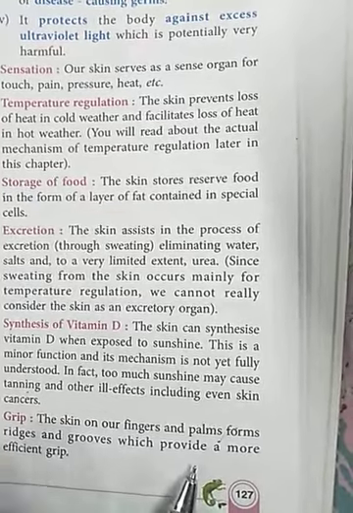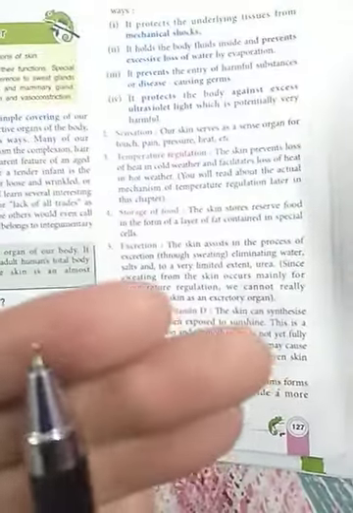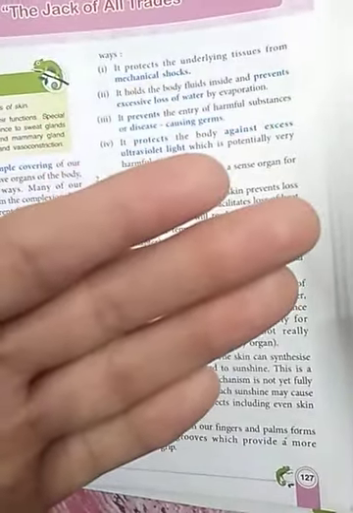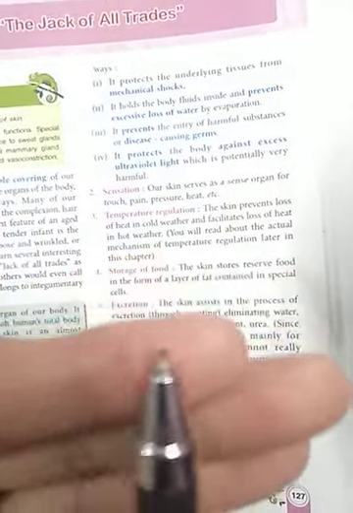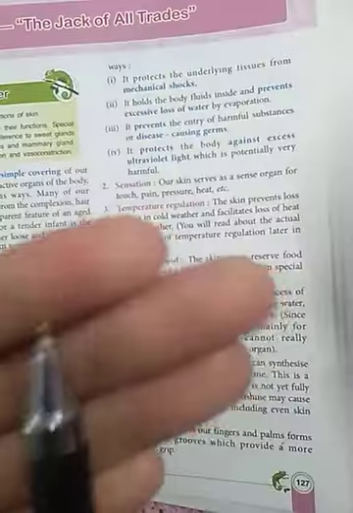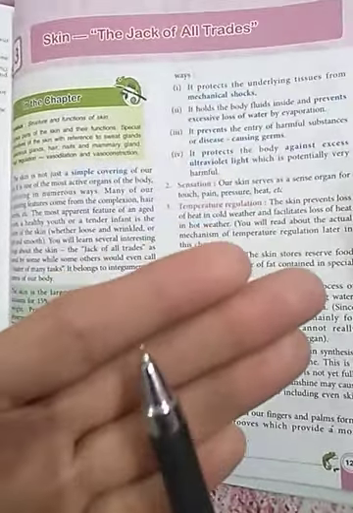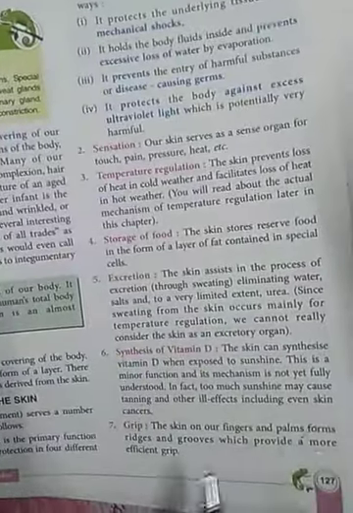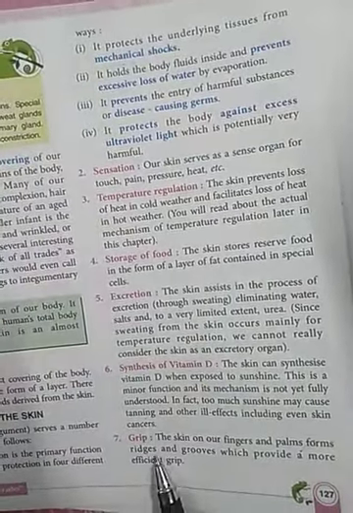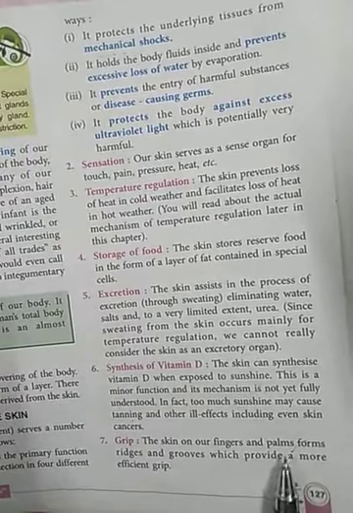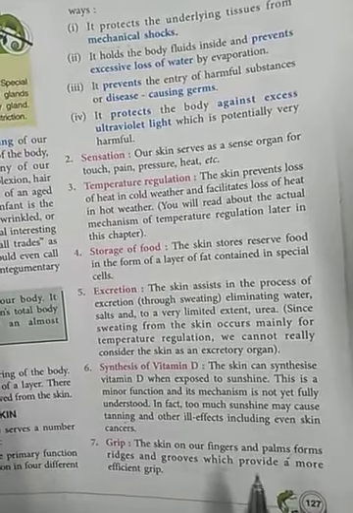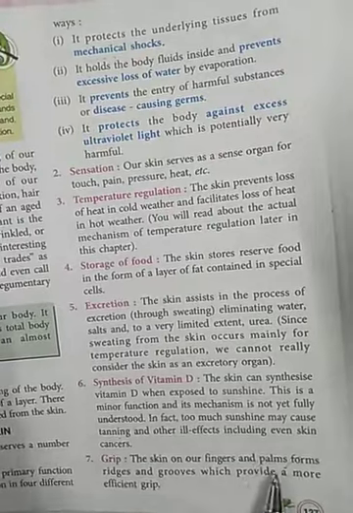Now students, you can see on my hands that there are ridges, and due to the presence of these ridges only, we are able to hold things efficiently. If there were no ridges on our skin, then things might slip from our fingers and we would not be able to hold them. So in this way, these ridges and grooves are helpful in providing a more efficient grip. So students, it is all about the functions of the skin.